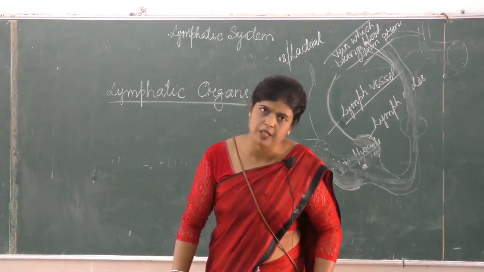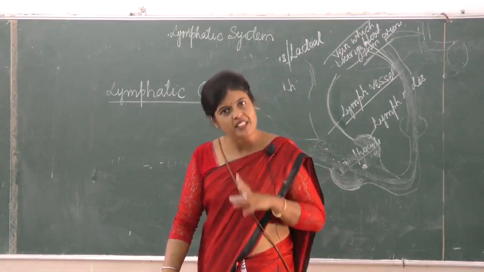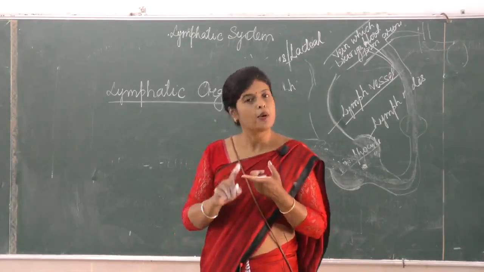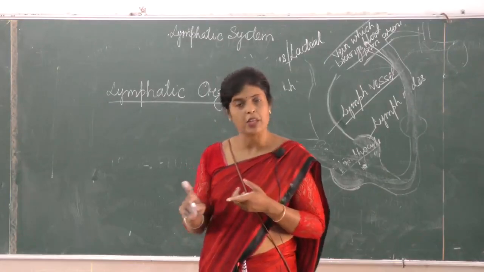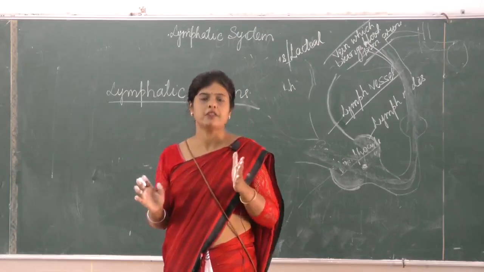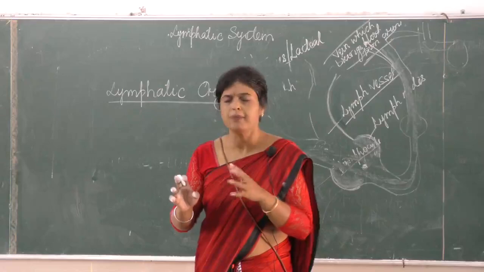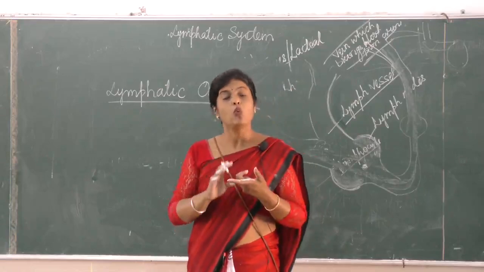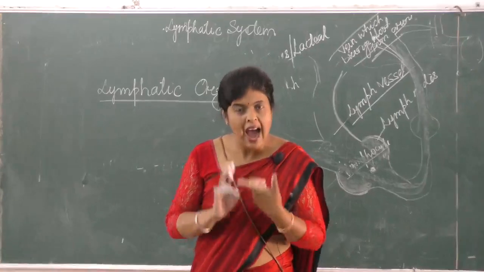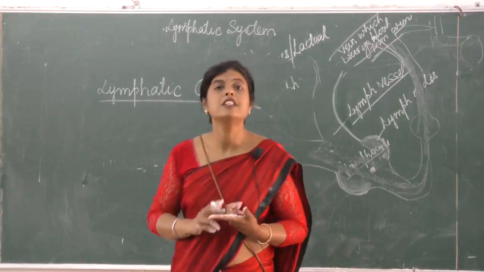Repeating once more: all the organs present in our body which are concerned with production of WBCs. Lymphatic system is totally about immunity, the protection of the body. So there are certain organs, apart from of course bone marrow, which are responsible for the production and maturation of WBCs.